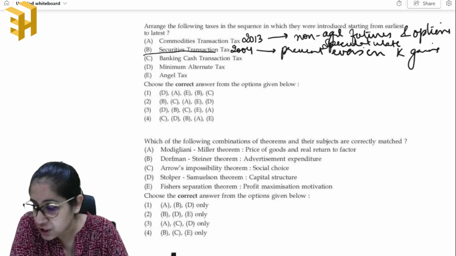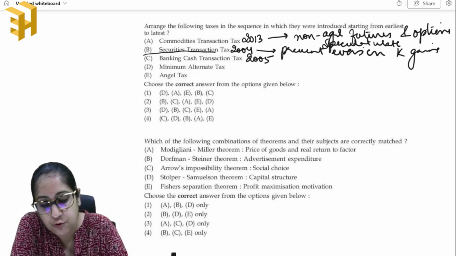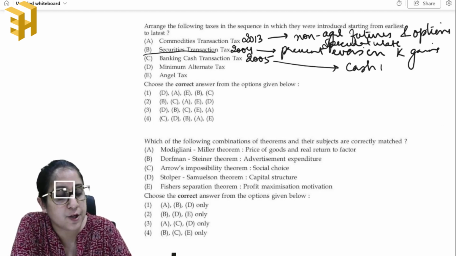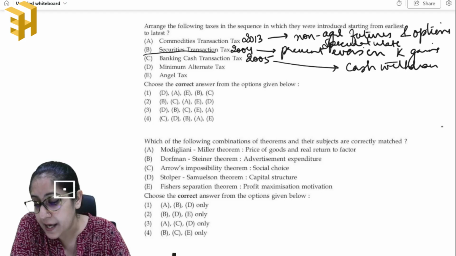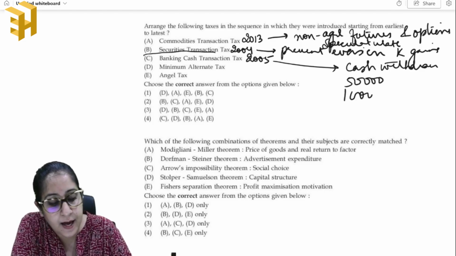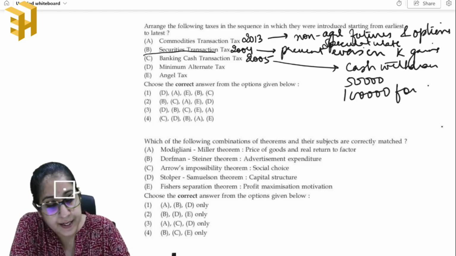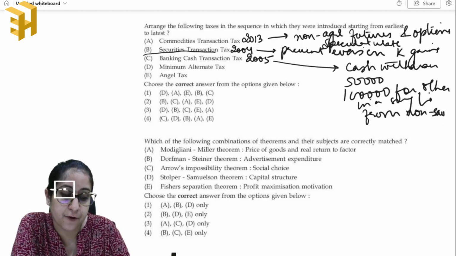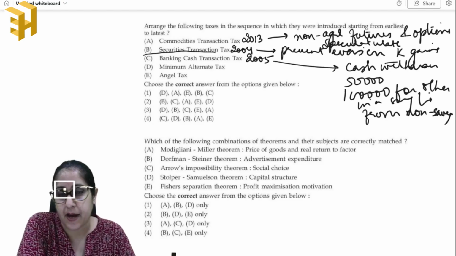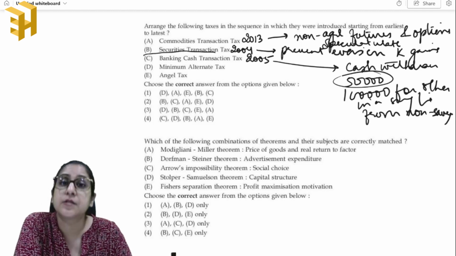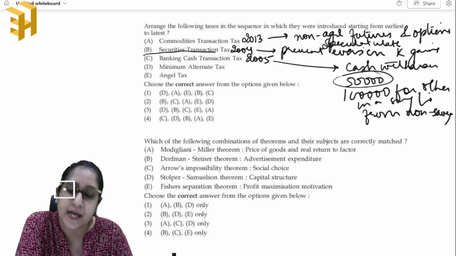Next is Banking Cash Transaction Tax. It was introduced in 2005 and it was basically levied on any kind of cash withdrawals exceeding rupees 50,000 for individuals and also rupees 1 lakh for others in a single day, from a non-savings bank account. So if you have a non-savings bank account and if you withdrew as an individual 50,000 rupees, or as others, in the sense of companies or any sort of entity,